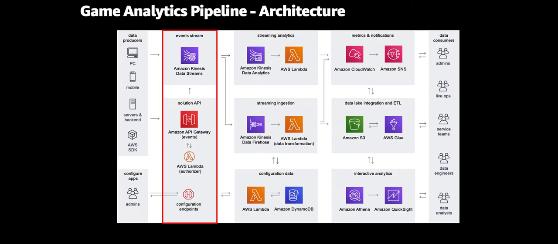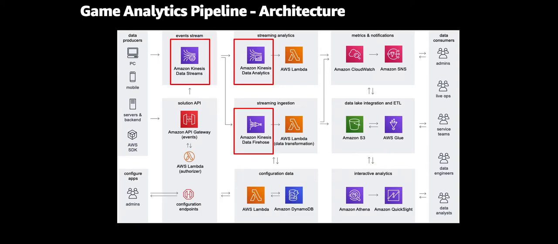The API also provides configuration endpoints for admins to use for registering their game applications with the solution and generating API keys for developers to use when sending events to the REST API. The telemetry data which is sent to the API is then proxied to Amazon Kinesis Data Streams.